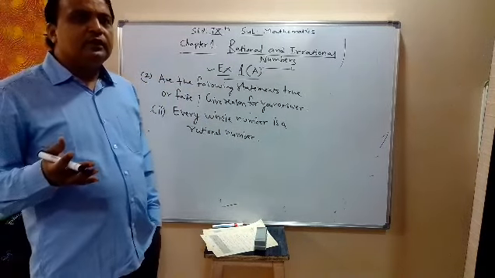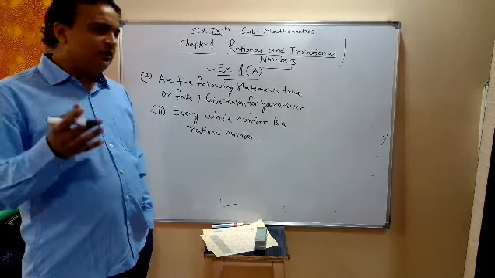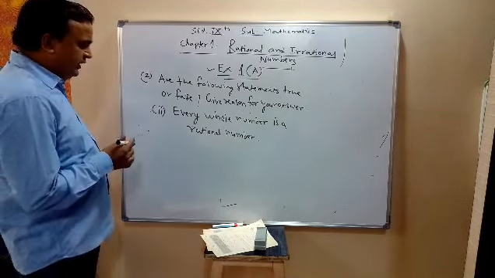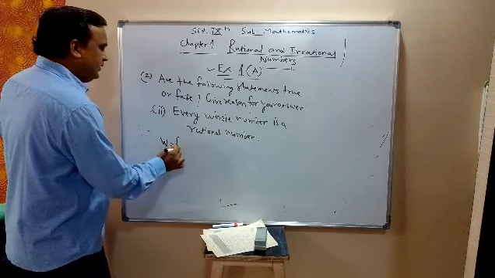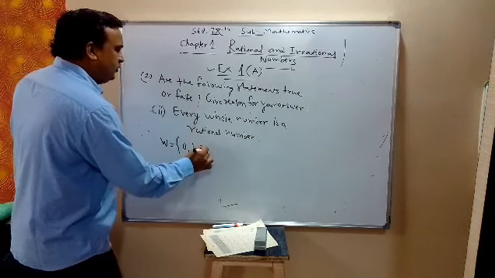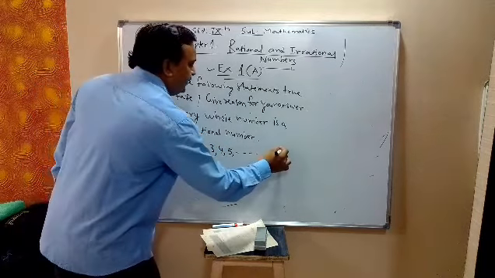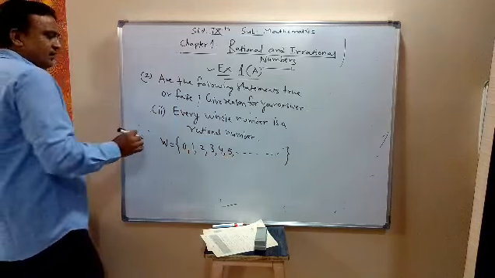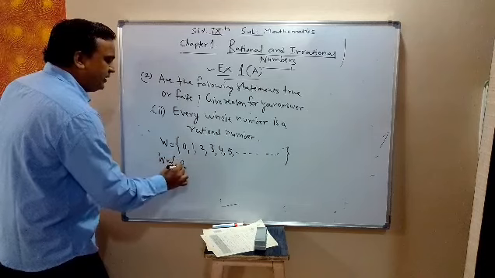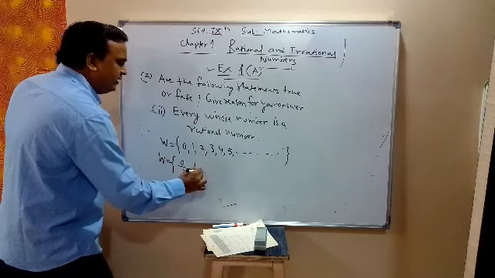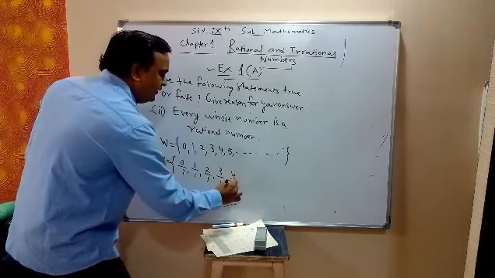Whole numbers start from 0, 1, 2, 3, 4, 5, and so on. True. Now these whole numbers, I can write 0 as 0 upon 1, 1 as 1 upon 1, 2 as 2 upon 1, 3 upon 1, 4 upon 1, 5 upon 1.